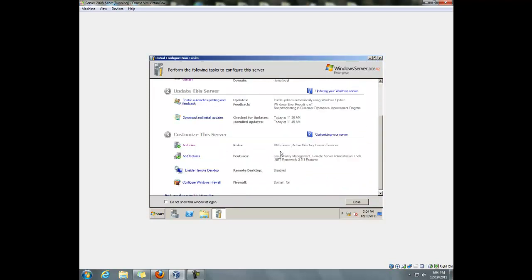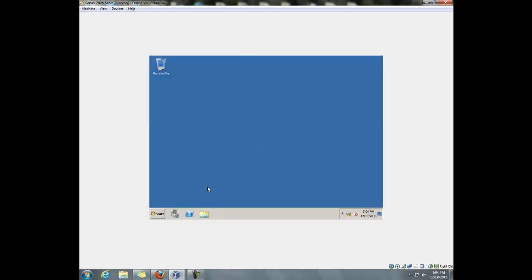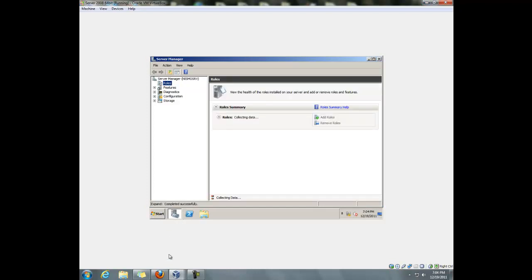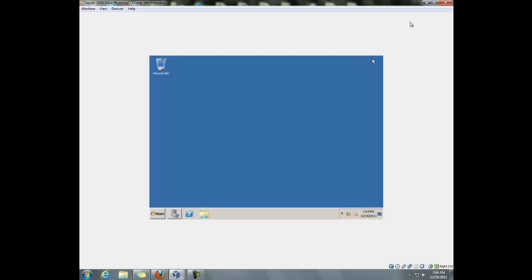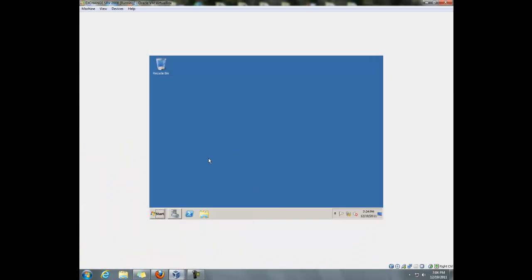As you can see here, this is our first server, DNS server install and Active Directory Domain Services install. And this is our Exchange server machine that we'll be using for the install. And let us begin.